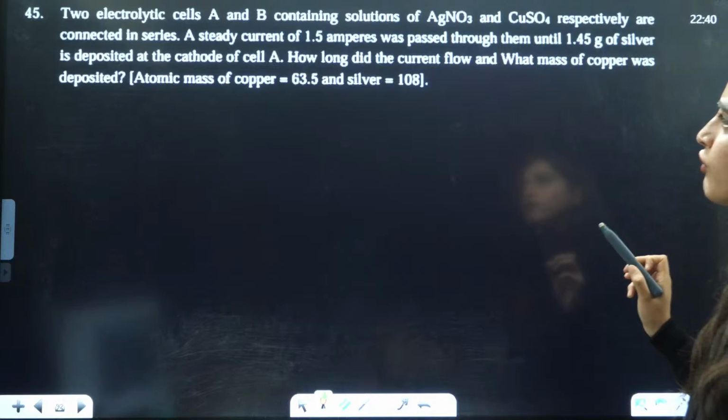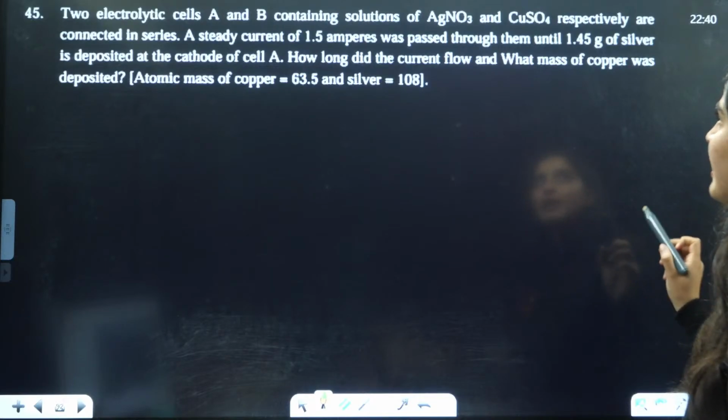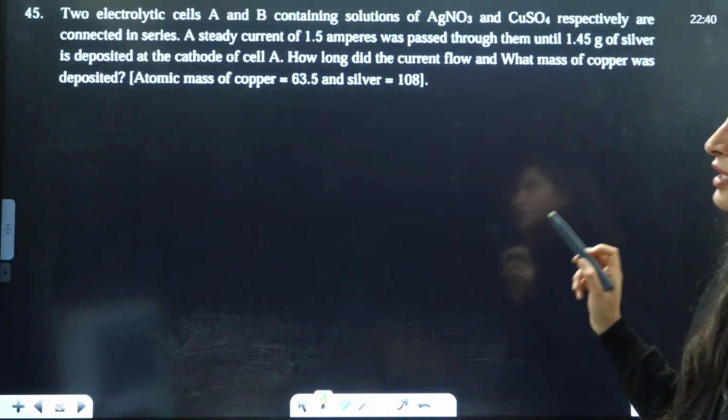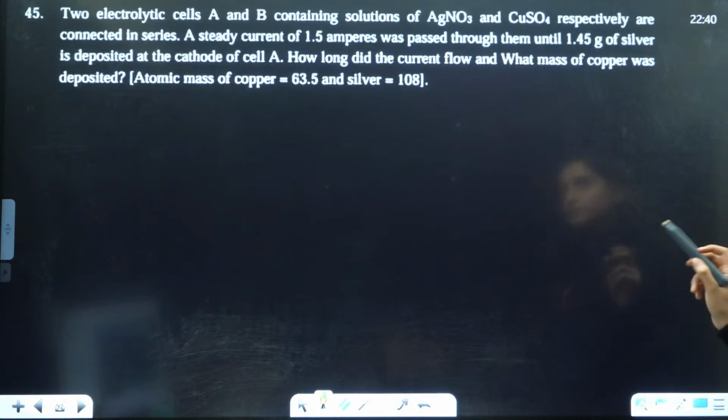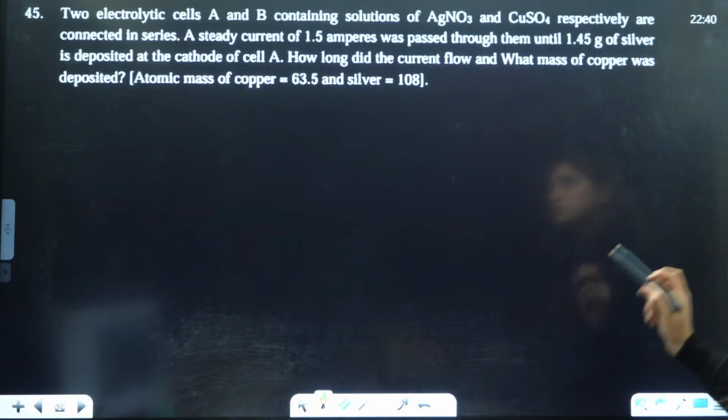A steady current of 1.5 amperes was passed through them until this much silver was deposited at the cathode in cell A. How long did the current flow, and what mass of copper was deposited?